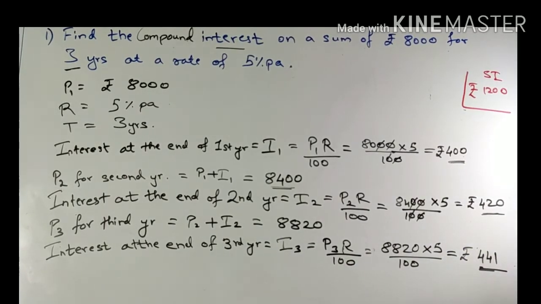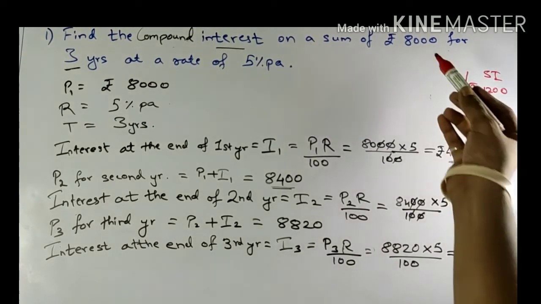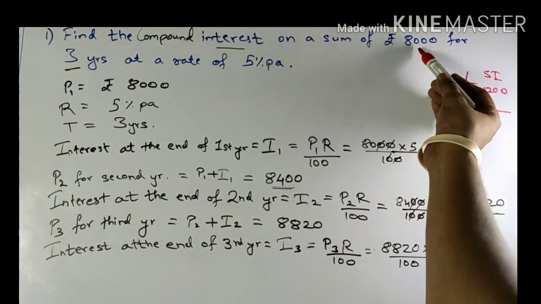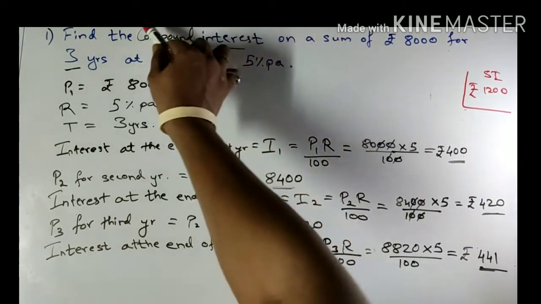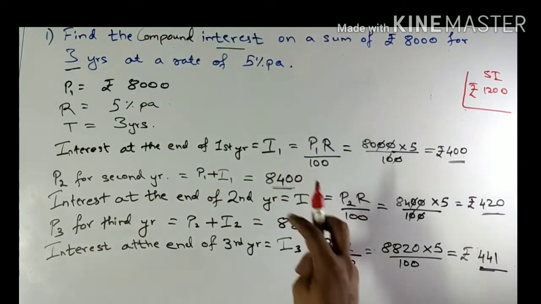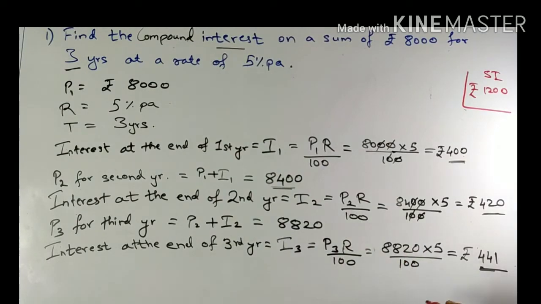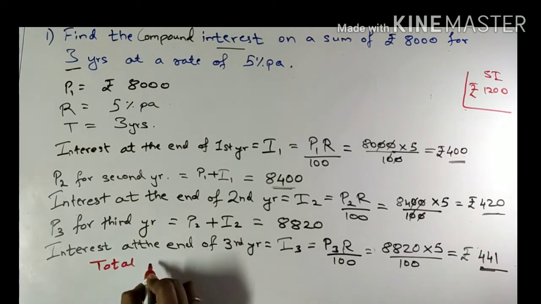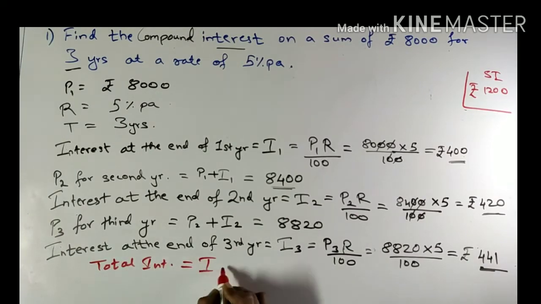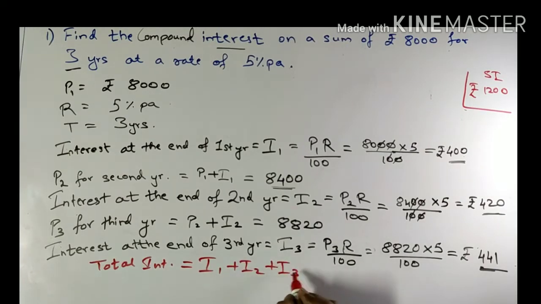The total interest gained on the same amount, 8,000, for 3 years at the same rate, but calculated by the method of compound interest, will be I1 plus I2 plus I3, which is 400 plus 420 plus 441.